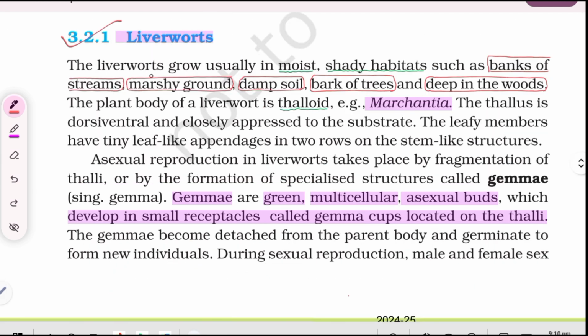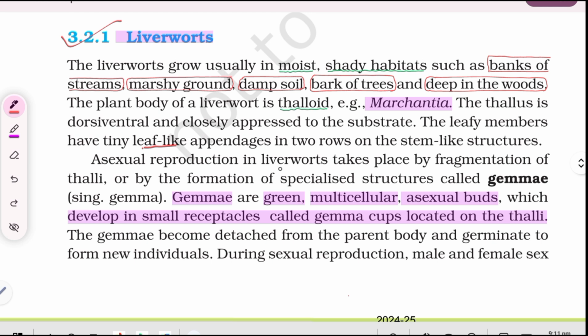Liverworts. The liverworts grow usually in moist, shady habitats such as banks of streams, marshy ground, damp soil, bark of trees, and deep in the woods. The plant body of a liverwort is thalloid, for example, Marchantia. The thallus is dorsiventral and closely appressed to the substrate. The leafy members have tiny leaf-like appendages in two rows on the stem-like structures.